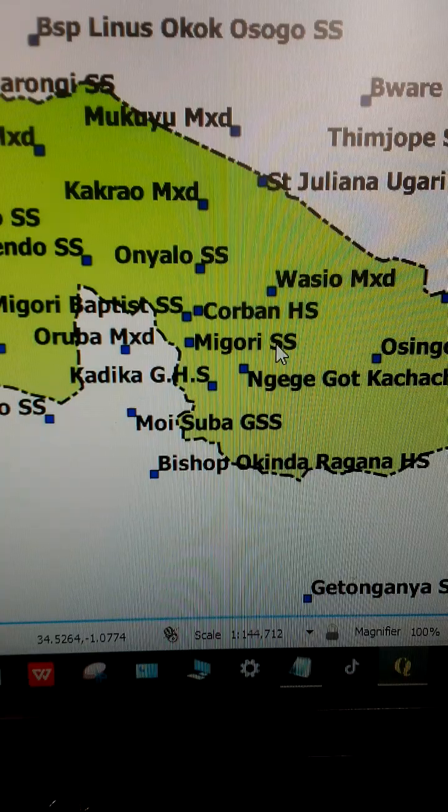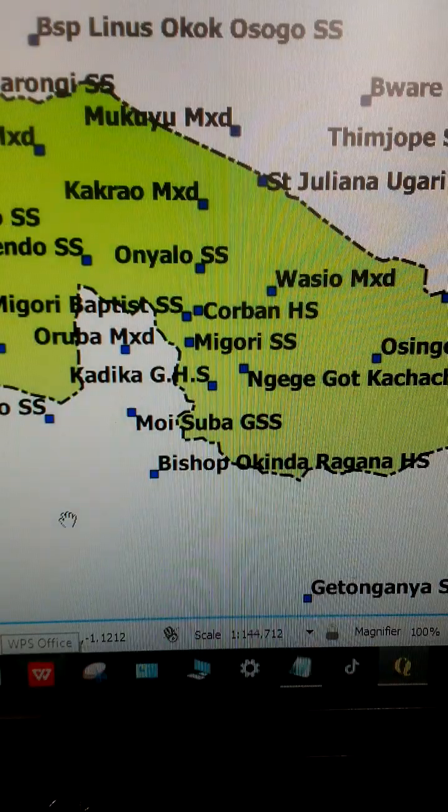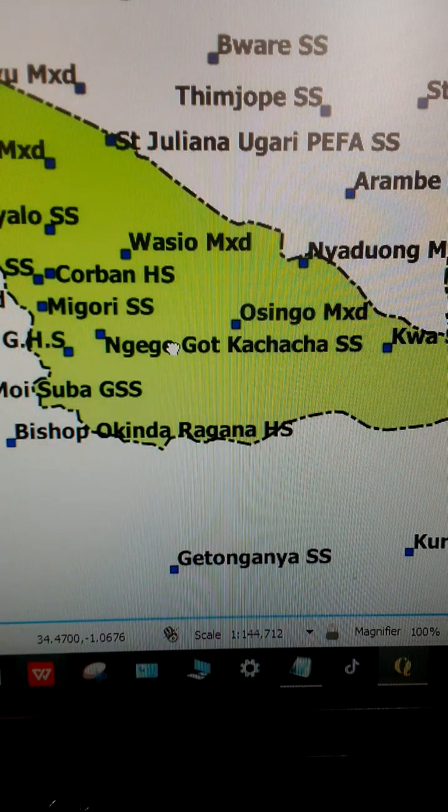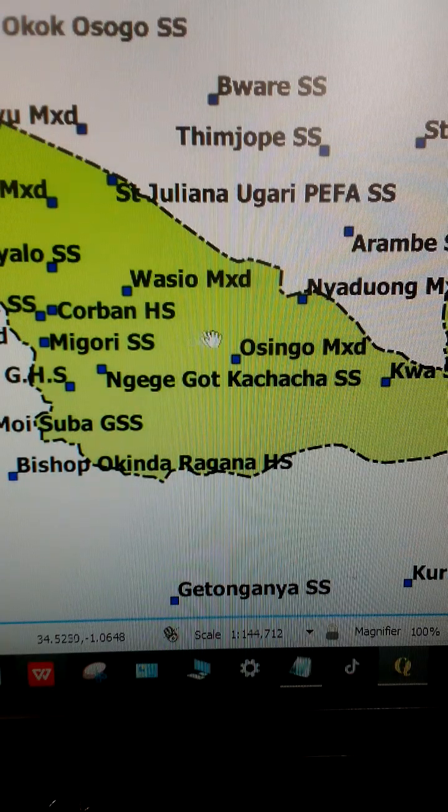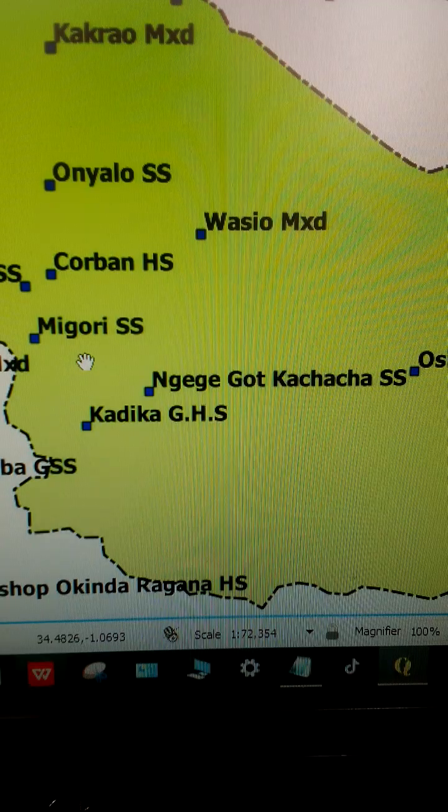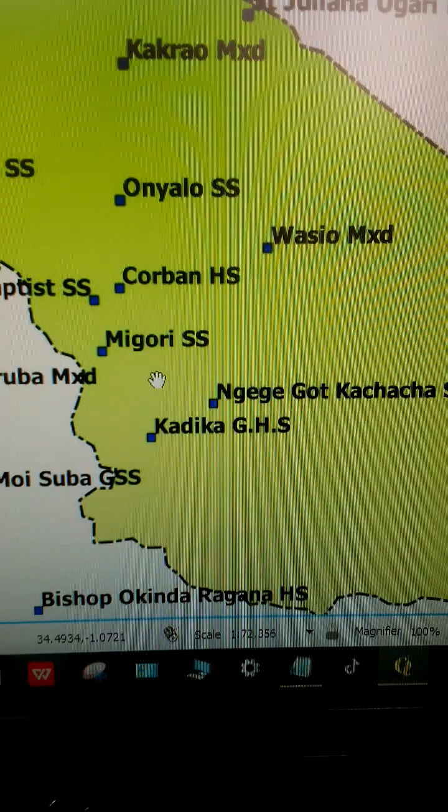Now, in that map of Suna East Constituency, I'm going to do an exploration in order to identify senior schools and their locations in the constituency for the sake of our learners and other users. So I'll do that by zooming in, zooming out, and using the pan tool, this one here, to move about in the map. So let's say I zoom in around this area, okay? I'm able to see how the schools are distributed.